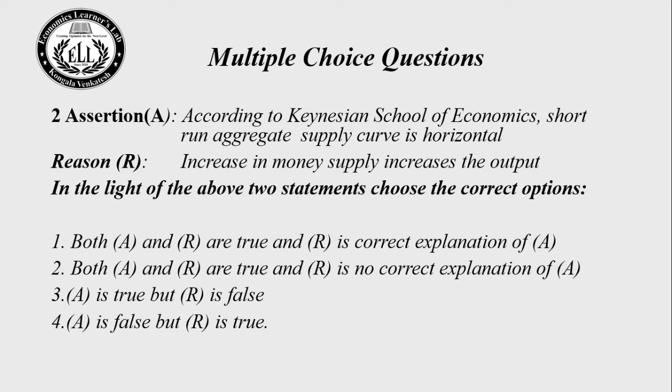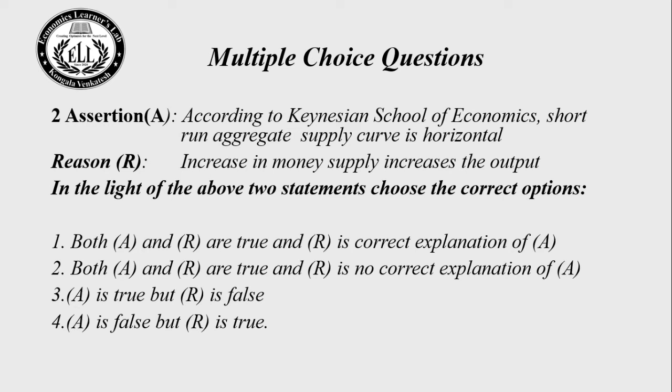Question number 2. 30 seconds time for this question. Try to solve it yourself. After that I will do the explanation. Your time starts now. Time up.